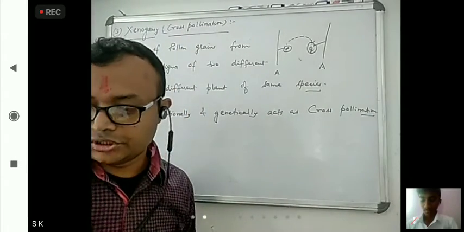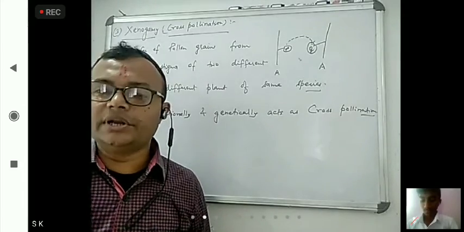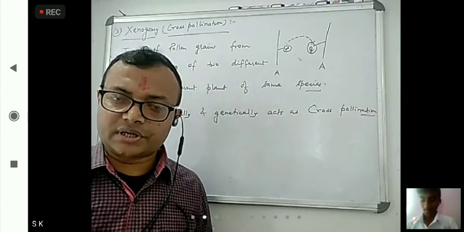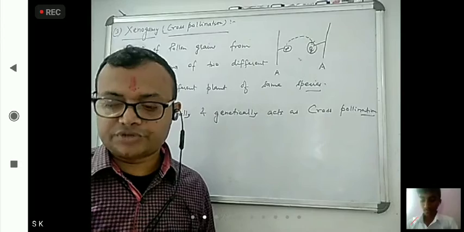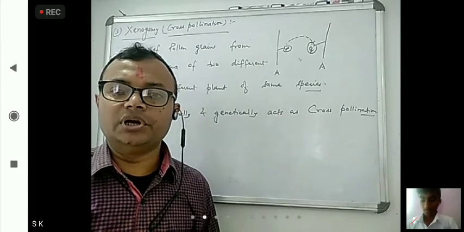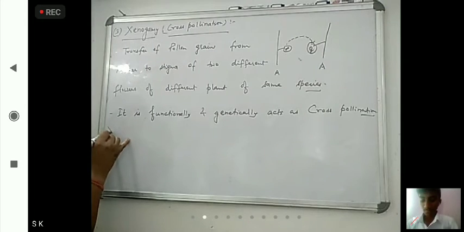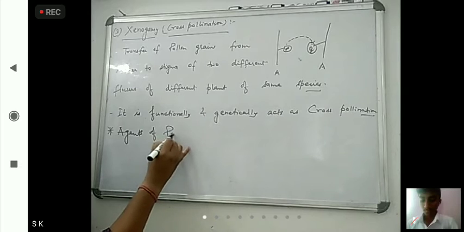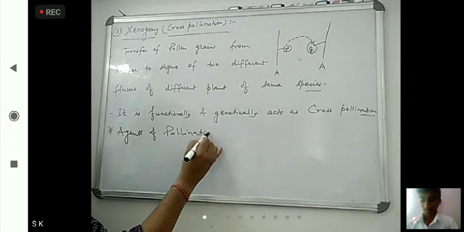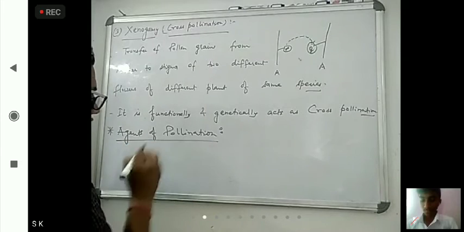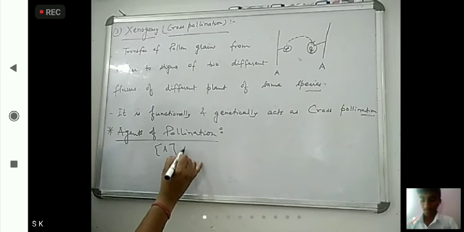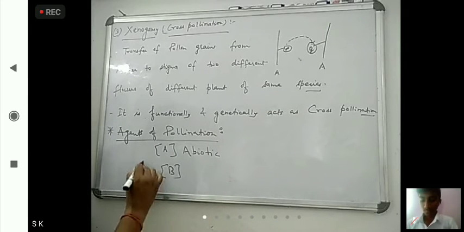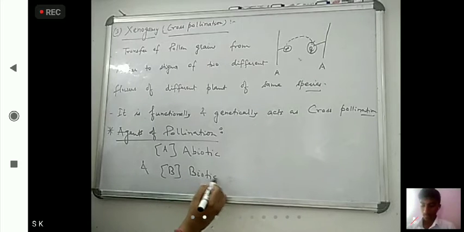Cross pollination. Okay, now what I told, for pollination agents are required, so two types of agents are there. One is abiotic agents and one is biotic agents. So next we have to see agents of pollination. Okay, here one is abiotic and one is biotic. One by one we have to see that.